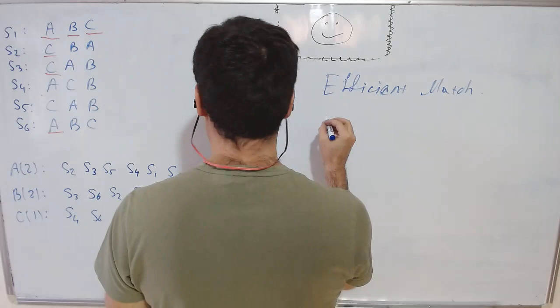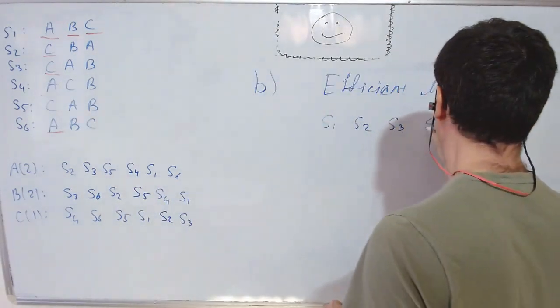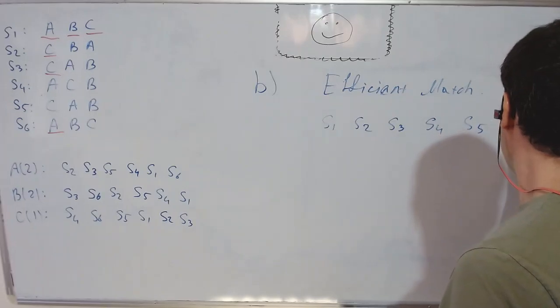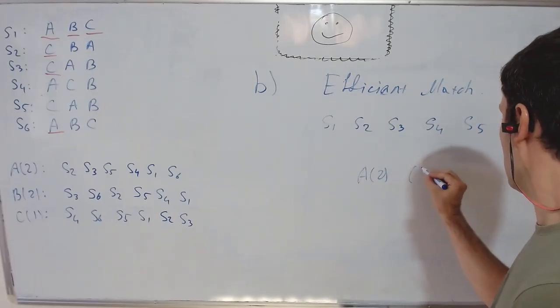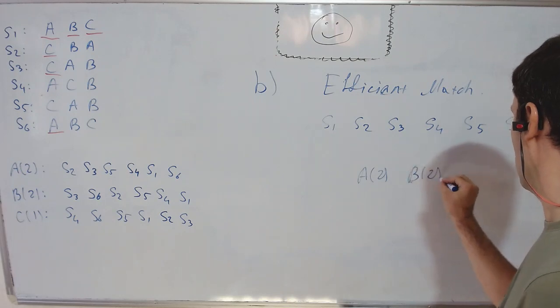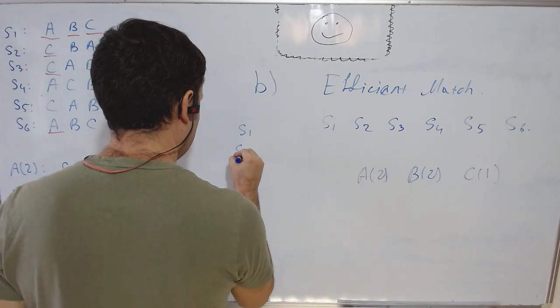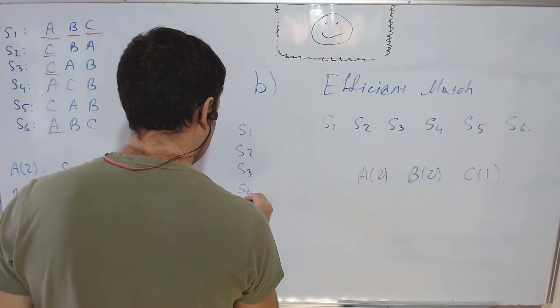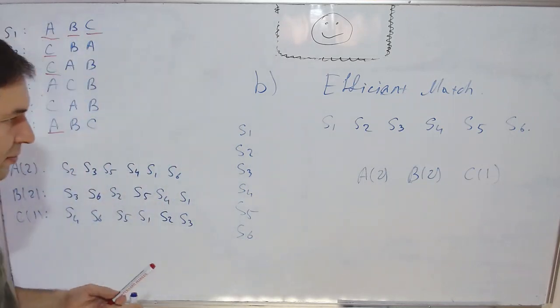So let's do that. We have 6 students, 3 schools, 5 spots. We have S1, S2, S3, S4, S5, S6, okay?